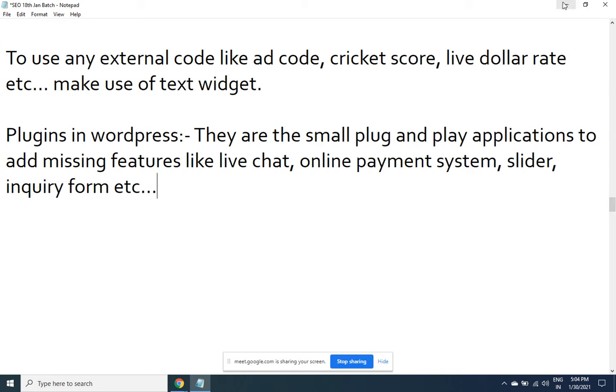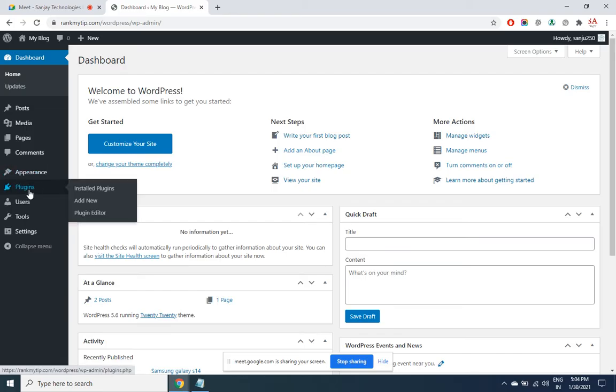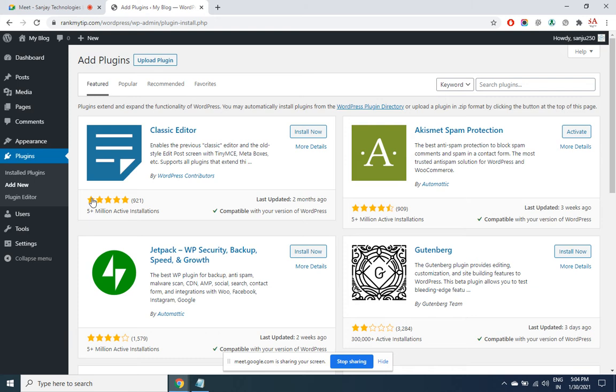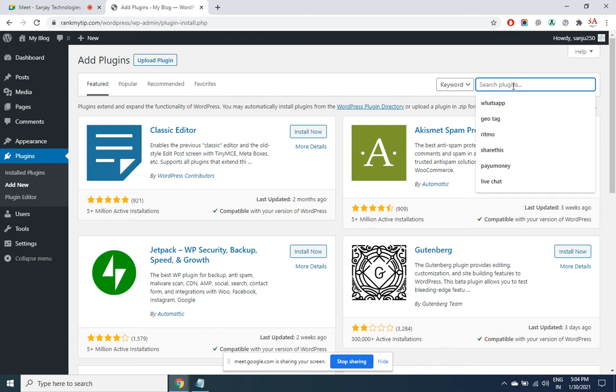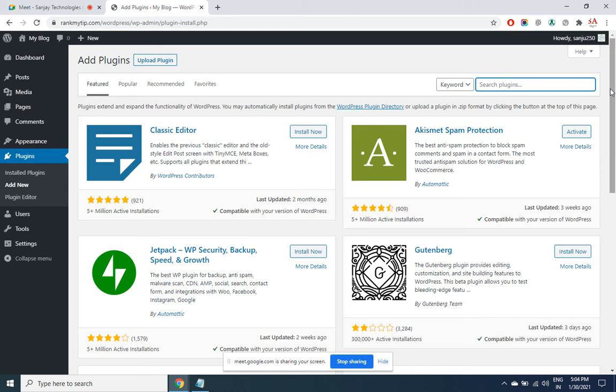So in order to use a plugin, what I do is go into the plugin section, add new. So here you can search for the plugins. These are some of the popularly used plugins. There are millions of plugins present in WordPress. There are another million present outside WordPress. Some plugins are sold by private agencies, compatible with WordPress of course.